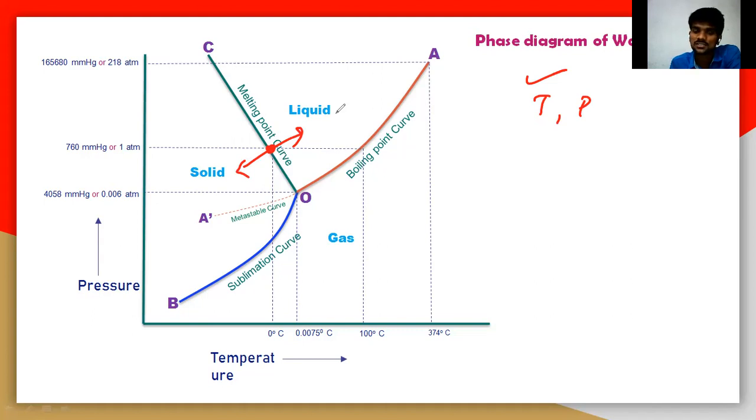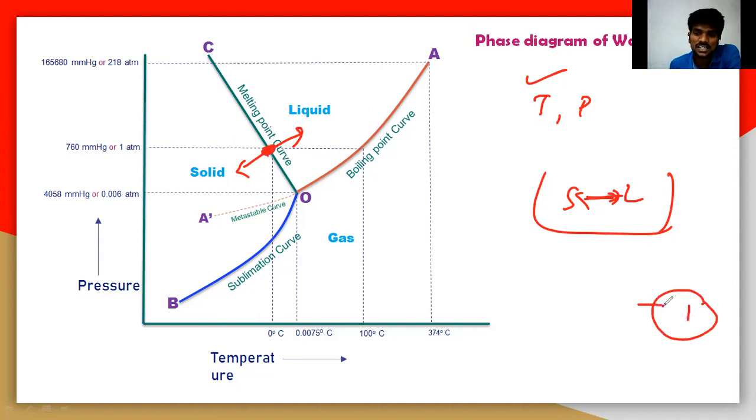That means if you increase the temperature or pressure, the equilibrium between the solid and the liquid will definitely be disturbed. That means there may not be solid and liquid equilibrium. So if you maintain no change in the equilibrium, then only it is called the degrees of freedom. The degrees of freedom at this particular point is 1, calculated by using the Gibbs phase rule, that is F = C - P + 2.